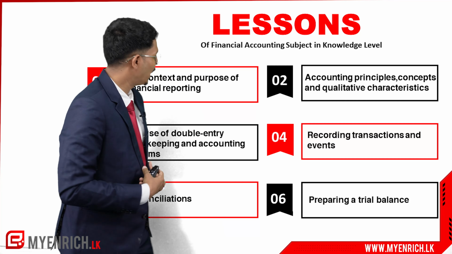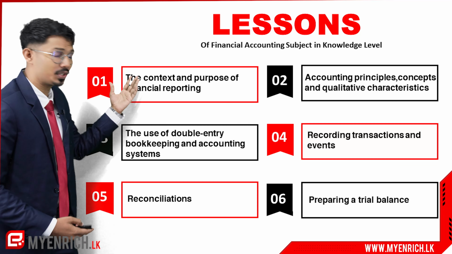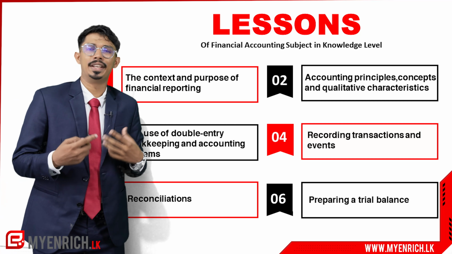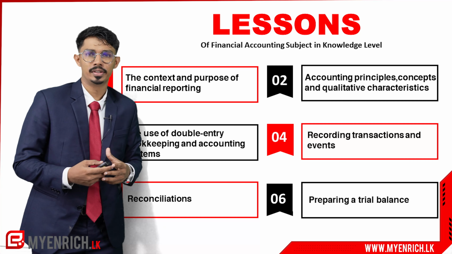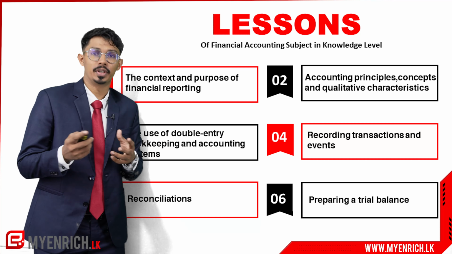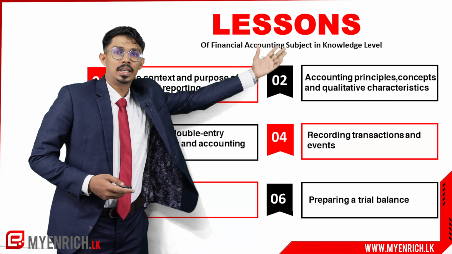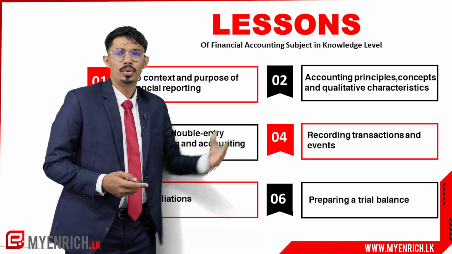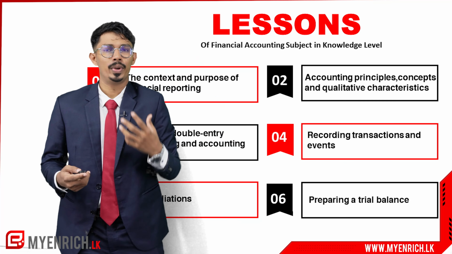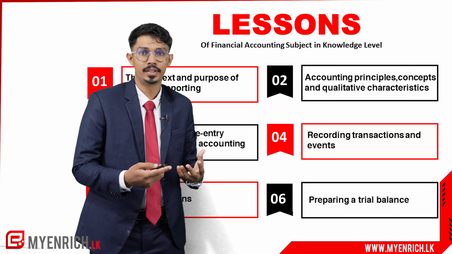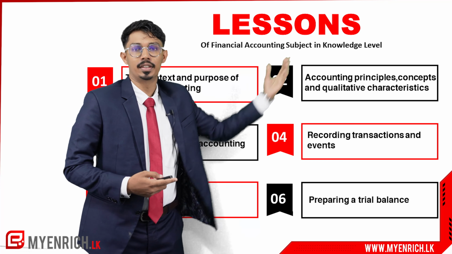Let's look at the lessons which we have under financial accounting. Initially, we have the context and purpose of financial reporting. So under this, we'll just look at the introduction of accounting, what accounting is, just a few things such as stakeholders and differences between 2 types of accounting. And then we have the second chapter, which is accounting principles, concepts and qualitative characteristics. So in accounting, we provide information to the users, right? So we have to focus on a few characteristics to make the information quality. So that's what we'll focus on in the second chapter.